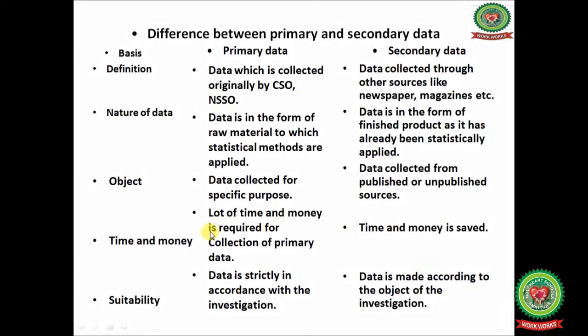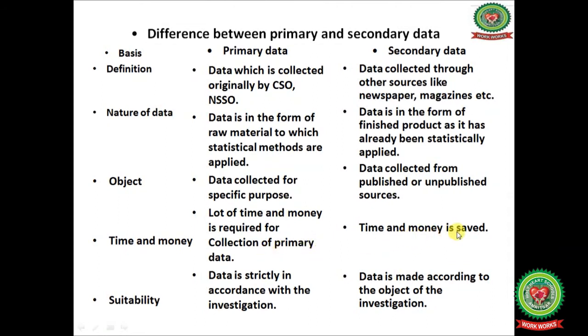Under primary data, as the investigator himself collects the data for the first time, lots of time and money are required, because he has to make use of paper, pen, petrol and transport also. So these kinds of expenditure are incurred while collecting primary data.